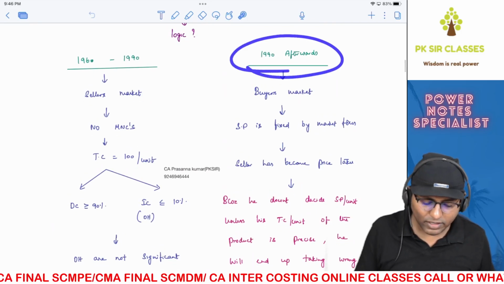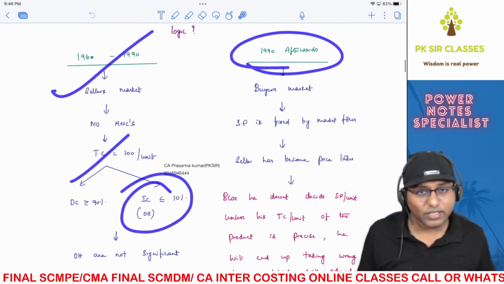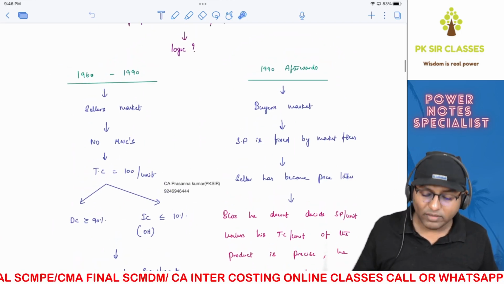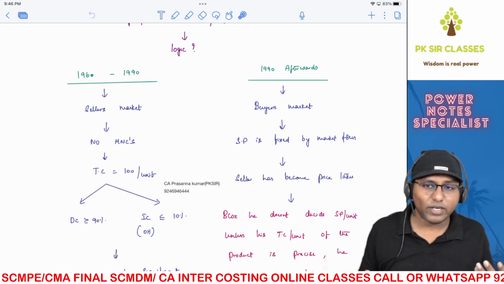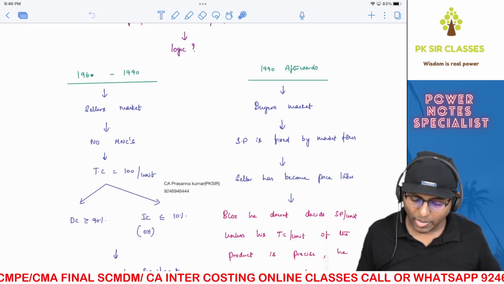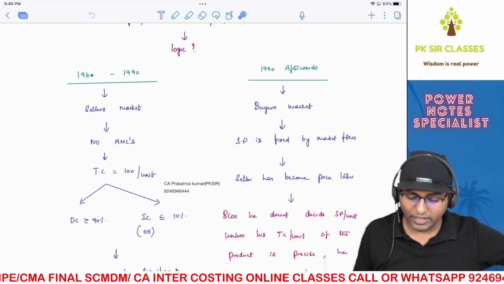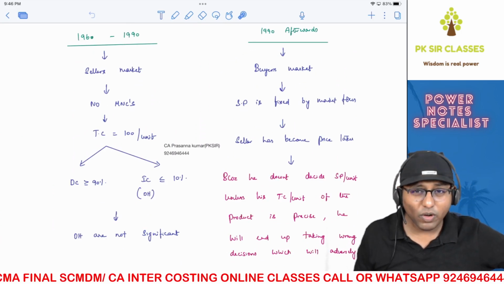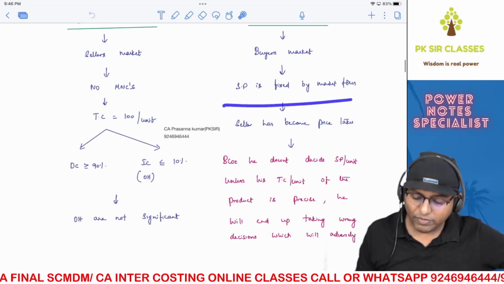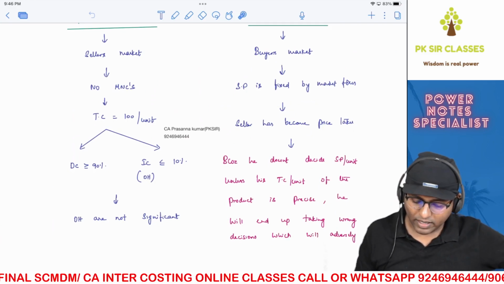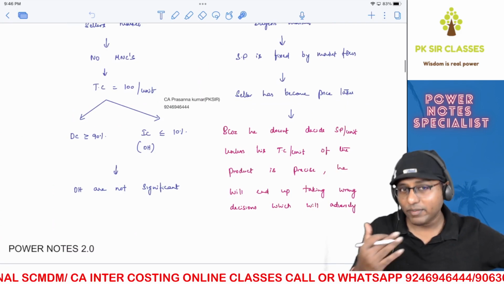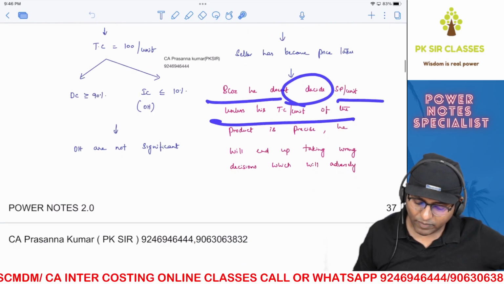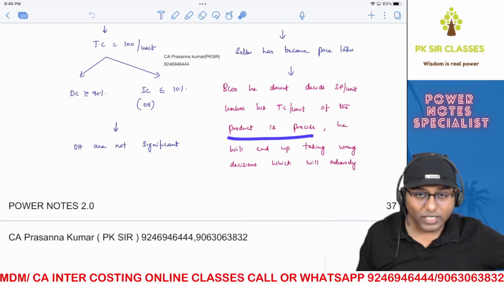This was fine at that point of time when overheads were less than 10%. Even that ad hoc method was running fine. Otherwise, why would companies follow it? And they have been successful as well. So it worked at that point of time. But not after 1990, because after 1990 it has been a buyer's market. Selling price is fixed by market forces, and the seller has become a price taker, which means he has to accept the price fixed by the market. He doesn't decide the selling price per unit.